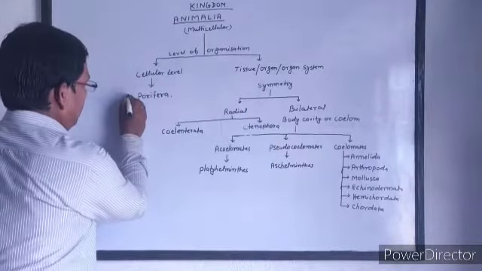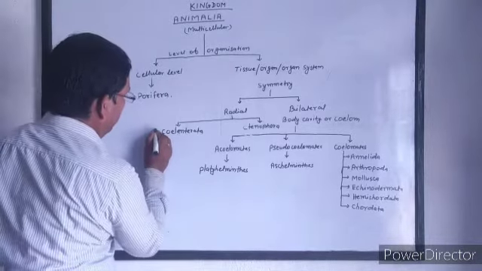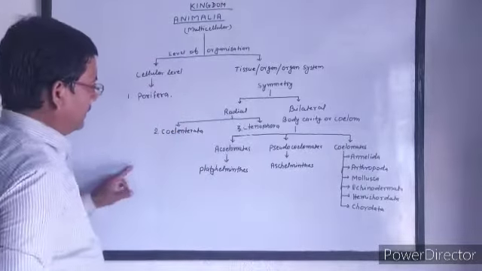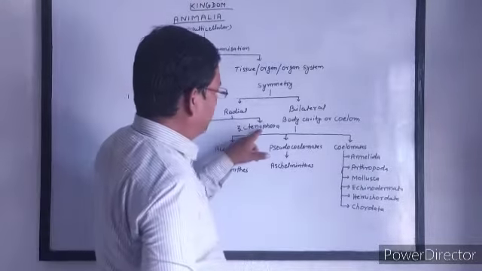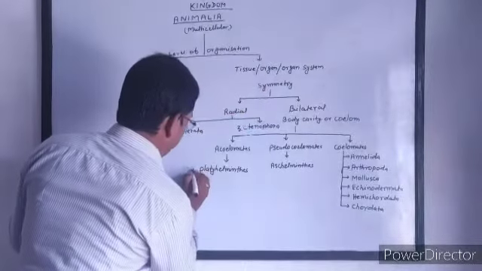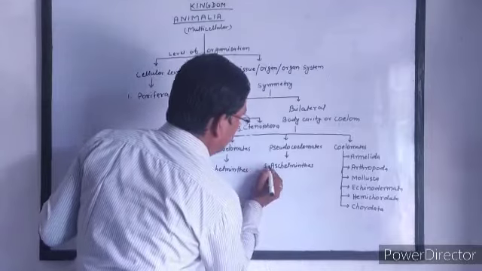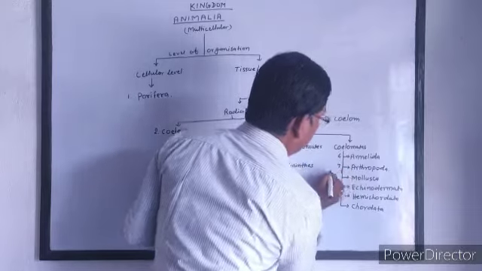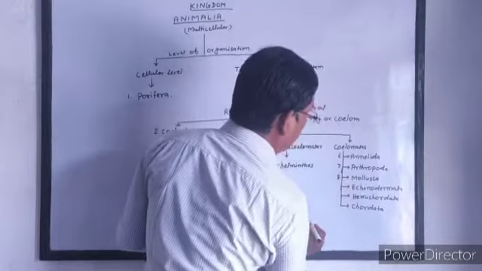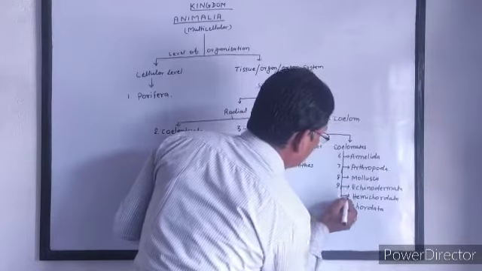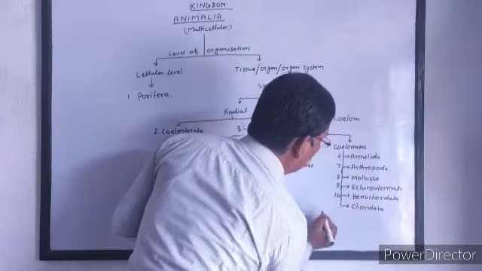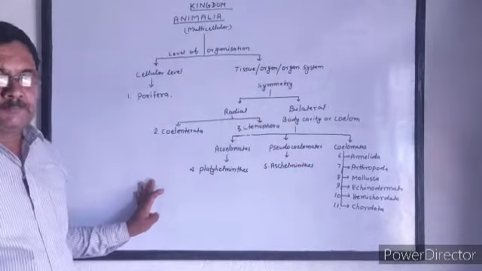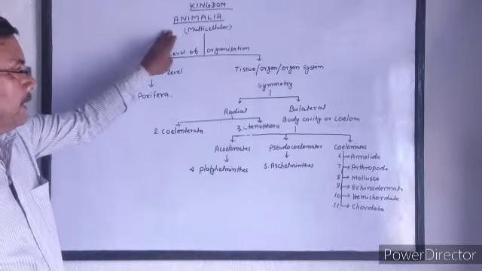You can say the animal kingdom has different phyla. First, Porifera, second, Coelenterata, third, Ctenophora, fourth, Platyhelminthes, fifth, Aschelminthes, sixth, Annelida, seventh, Arthropoda, eighth, Mollusca, ninth, Echinodermata, tenth, Hemichordata, and eleventh, Chordata. So there are 11 phyla which are included in the kingdom Animalia.